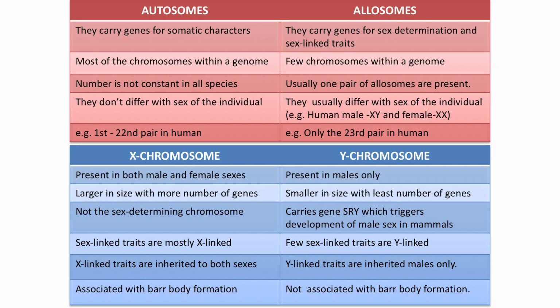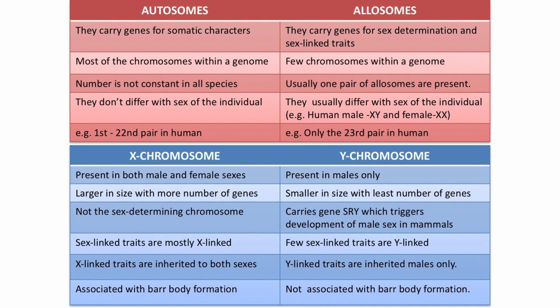Autosomes don't differ with the sex of the individual, but the allosomes usually differ with the sex of the individual, because you know in case of human being, the male sex is represented by XY and the female sex is represented by XX, right? What about the example? In case of human being, 23 pairs of chromosomes are there, out of which the first 22 pairs, that is from the first pair to the 22nd pair, are called autosomes. And what about the sex chromosomes? Only the last pair, that is the 23rd pair of chromosomes, is called sex chromosomes or the allosomes, right?